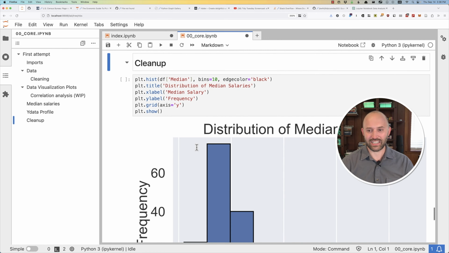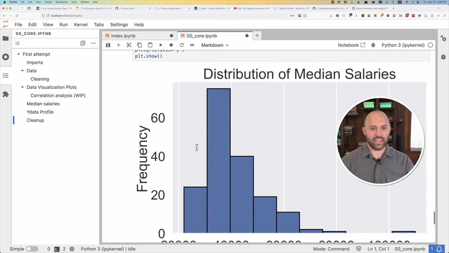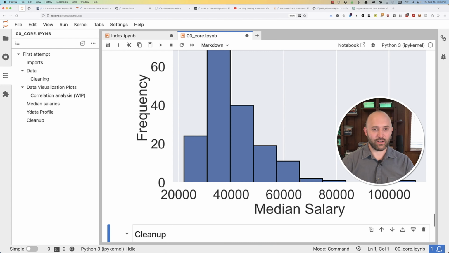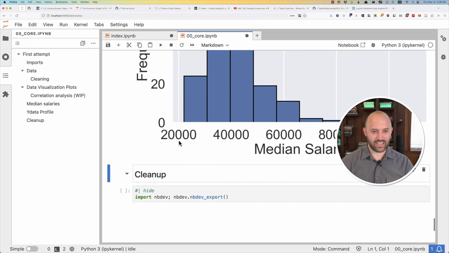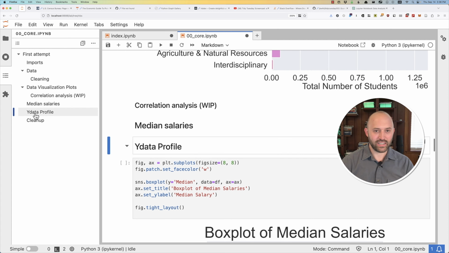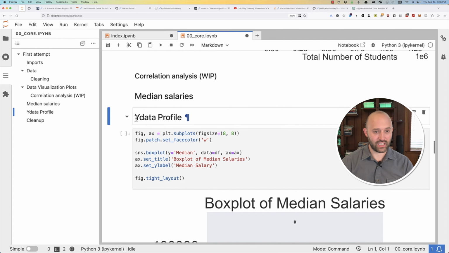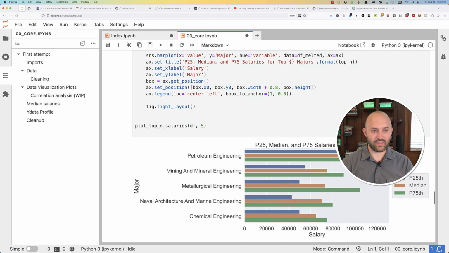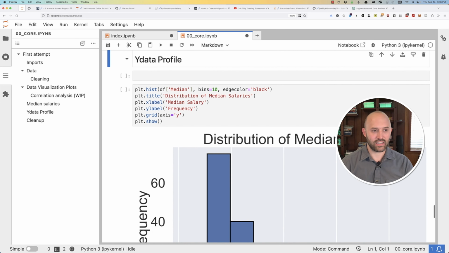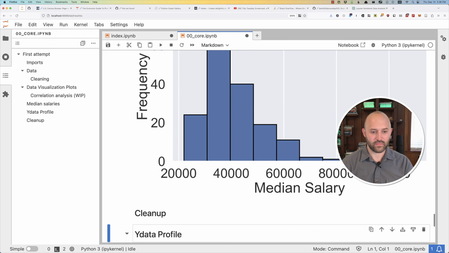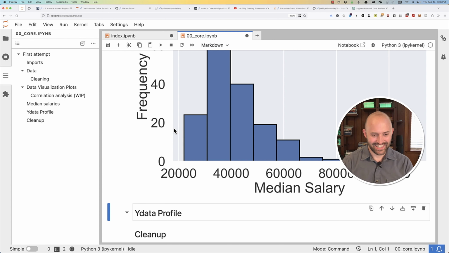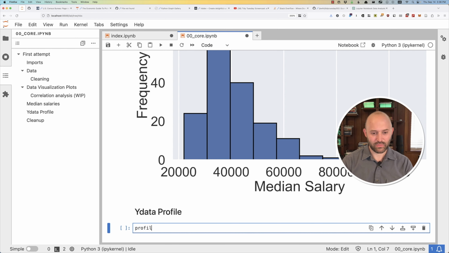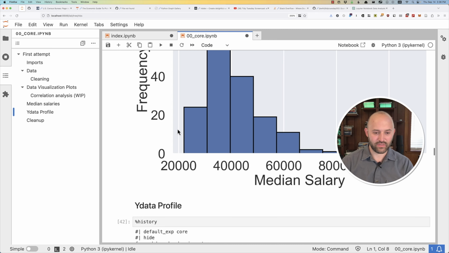Okay, so let's go back down to the cleanup here. I would like the cleanup to go down one. So now cleanup has this MB export. That's fine. The ydata profile, what do we have here? I think we don't have anything, so I'm going to move it down to where it can be, here. And up here. So the profile itself is, actually, let's see if I can see the history here and just grab it from this.